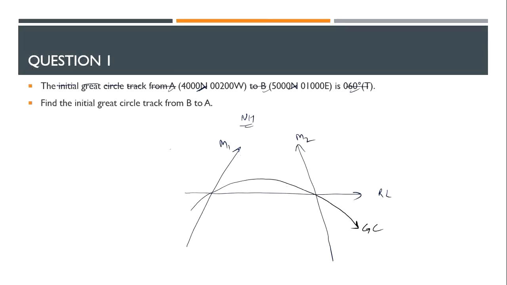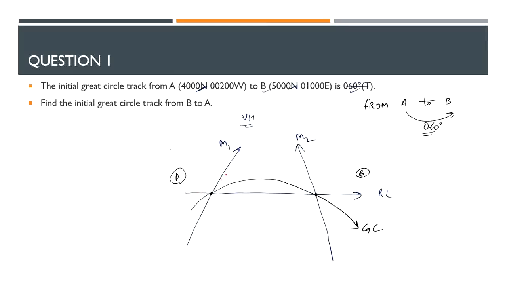What is given to us? We are going from A to B. This direction is easterly, so for obvious reasons this would be A, this would be B. And in this direction, the great circle track is given to us.